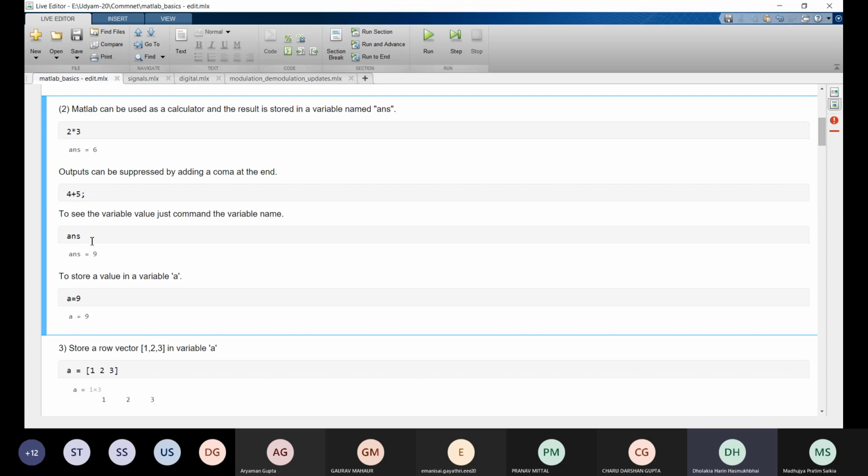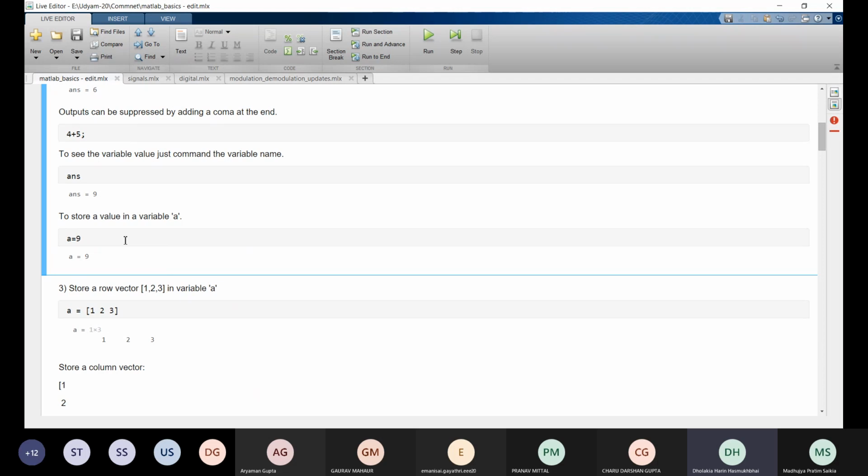If you want to see the variable value, you just have to write the name of the variable and press enter. So if you write ans and press enter, you will see ans equal to 9, because we executed the last command already, right?